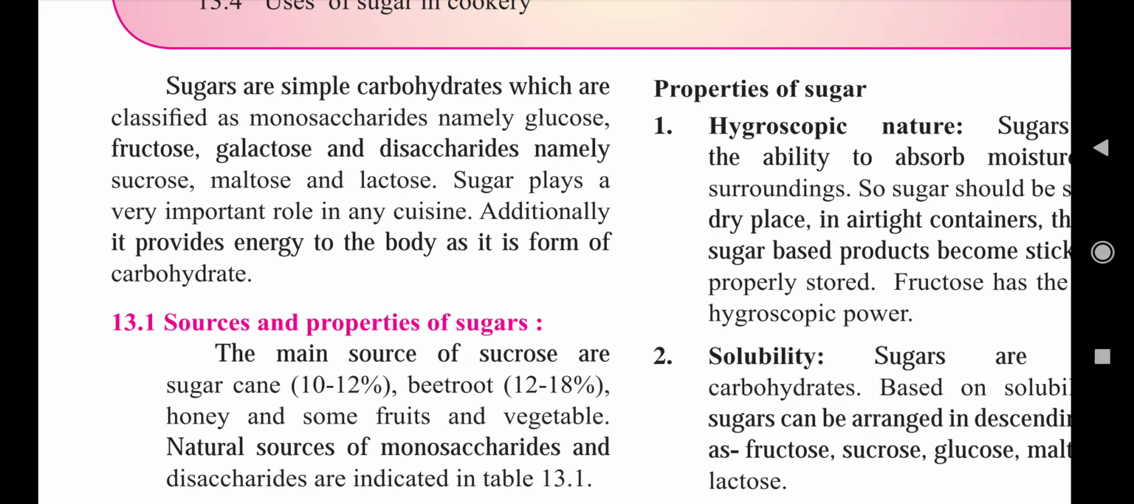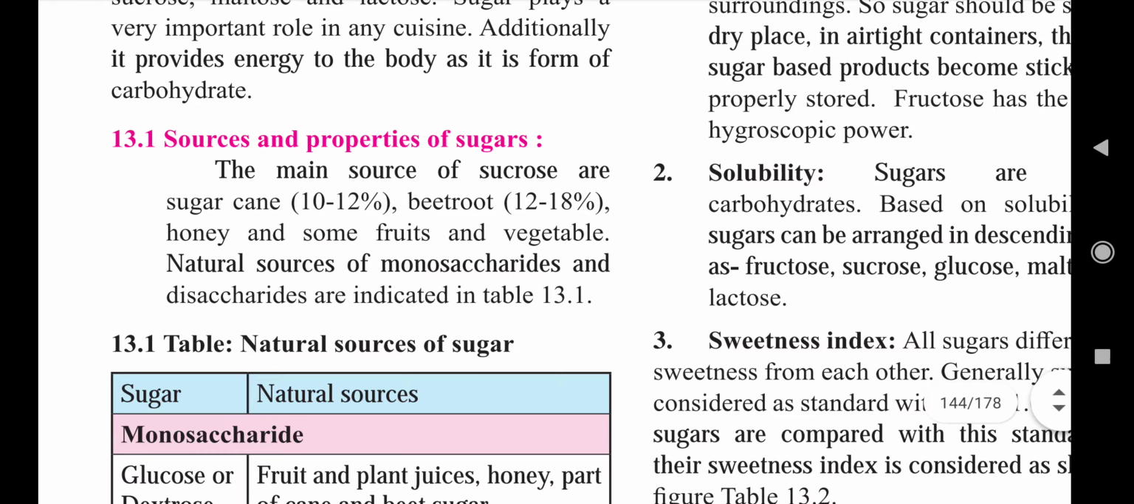in that particular product. Okay, additionally it provides energy to the body as it is a form of carbohydrate. So as I already told you that it is a type of carbohydrate, it provides energy. As all of you know that the primary source of energy is glucose, and glucose is a monosaccharide which is a type of carbohydrate. Okay, so let's start the first point, that is sources and properties of sugars.